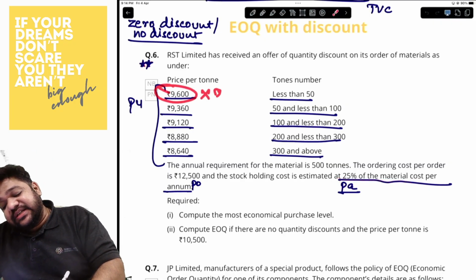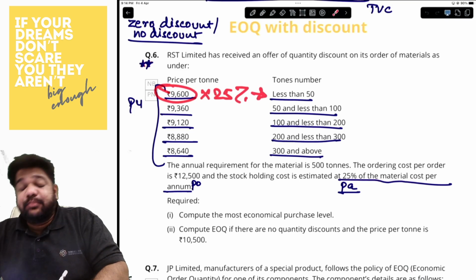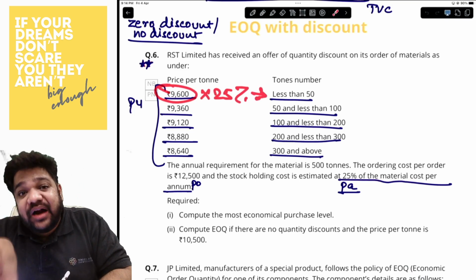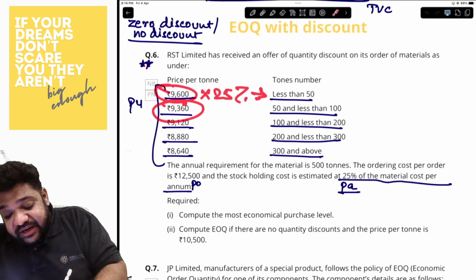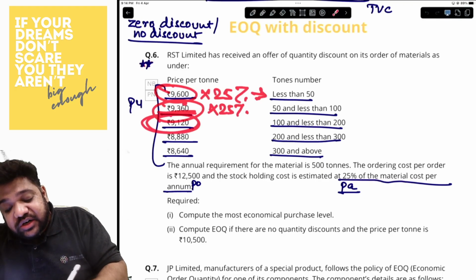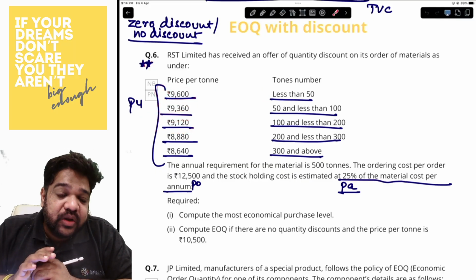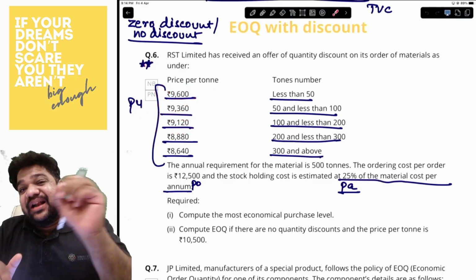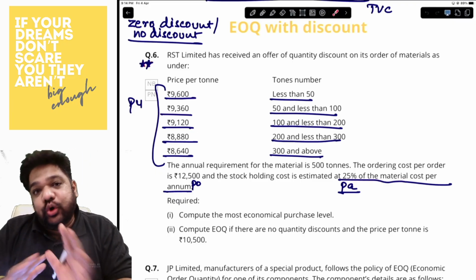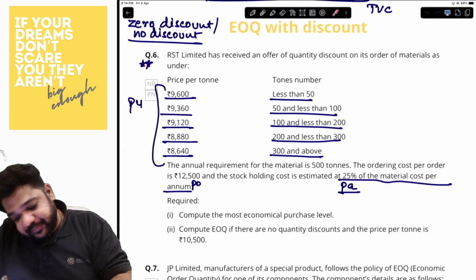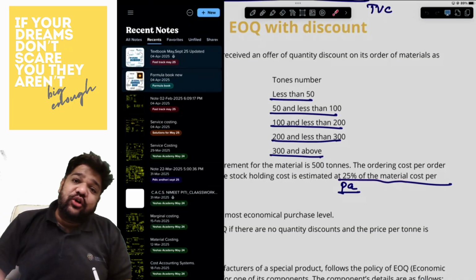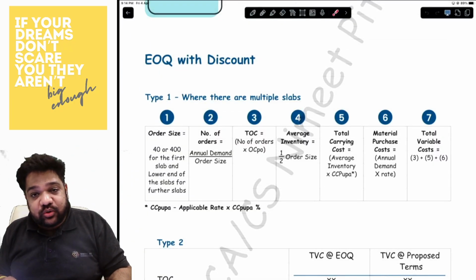So 9,600 into 25% is your CC Pupa for the first slab. But for the second slab, it will be 9,360 into 25%. For the third slab, 9,120 into 25%, and so on and so forth. So whatever is the applicable rate into the percentage is what we have to do over here. Are we understanding? That takes care of the first type of EOQ with discount question.